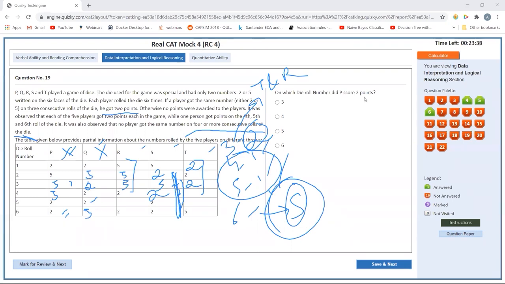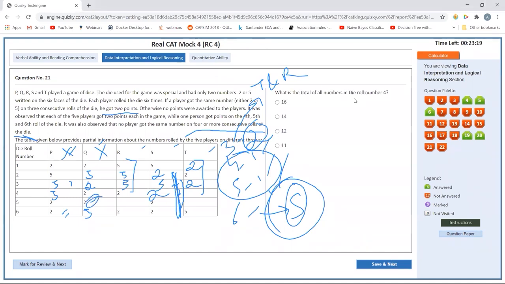On which die roll number did P score 2 points? P scored in the fourth attempt, this position. On which die roll number did Q score 2 points? Q scored 2 points in the fifth attempt, I think, right? Yes, fifth attempt. Let's mark this fifth attempt.